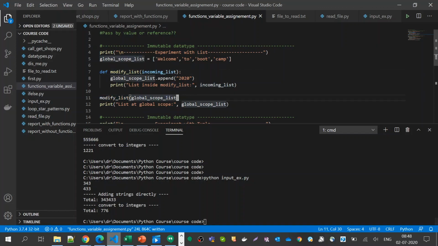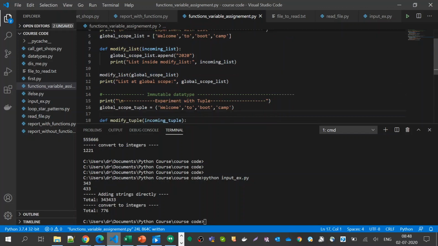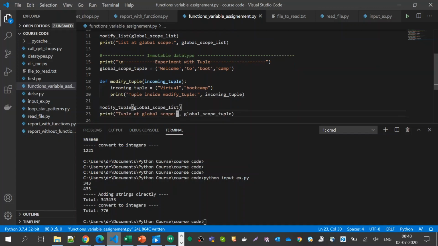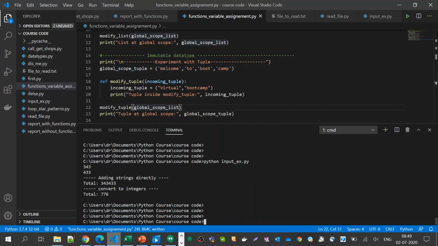Okay, and also let us take another data type which is immutable. That means it's a constant. Tuples and strings are immutable. So how does Python behave with two different kinds of data types, immutable and mutable? Okay, so we are doing the same thing. Instead of lists, we are just using tuples, and let us try to understand what is happening.